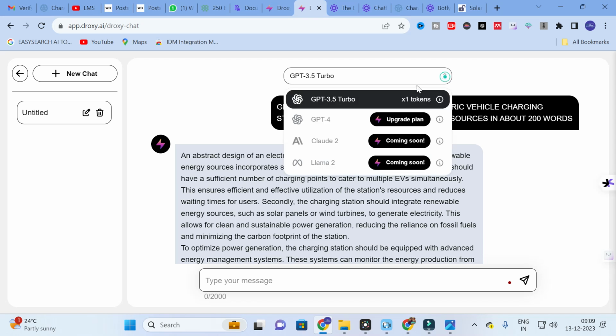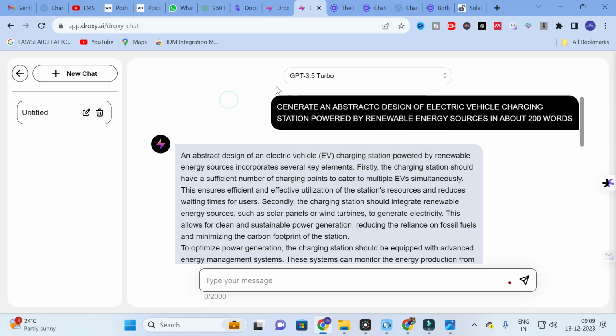It will be one of the better options where you can use 3 types of chatbot databases, that is GPT, and you can see Claude and Llama. So this is all about this Droxy AI. It is free, so you can explore and generate common content very easily. So it is a free AI tool.